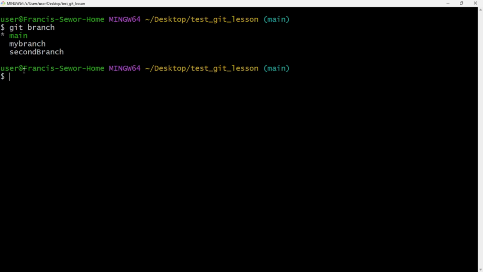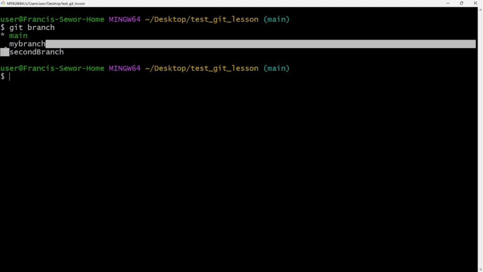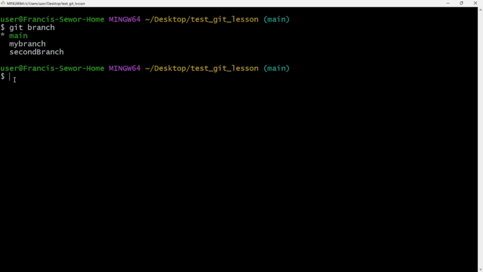So how do we change between branches? I want to move from the main branch to a different branch now. I'm going to move to the branch named my branch. The command starts with git checkout. We do checkout, we are moving to that branch. We are checking out from the current branch and going to check out on another branch. It's like you wake up and you check out on someone.